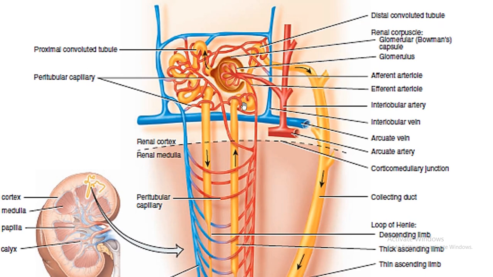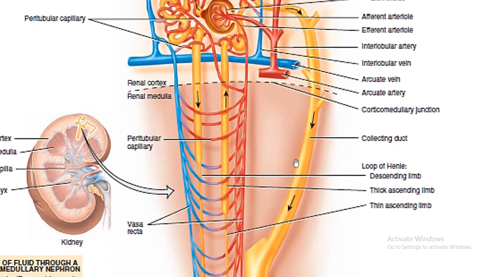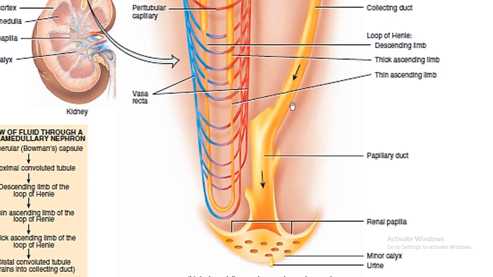tubule. You can see that it is located away from the glomerulus. If you see area-wise, it is very close, but tubule-wise, it is located away. That's why it is known as the distal convoluted tubule. Then from here it will move to the next part, that is the collecting ducts, and the collecting ducts will ultimately move it into the minor calyx. So ultimately it will result in urine formation.